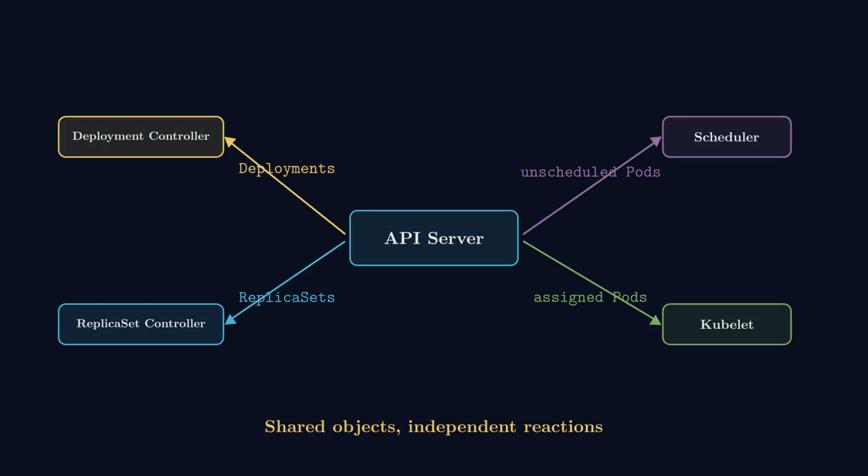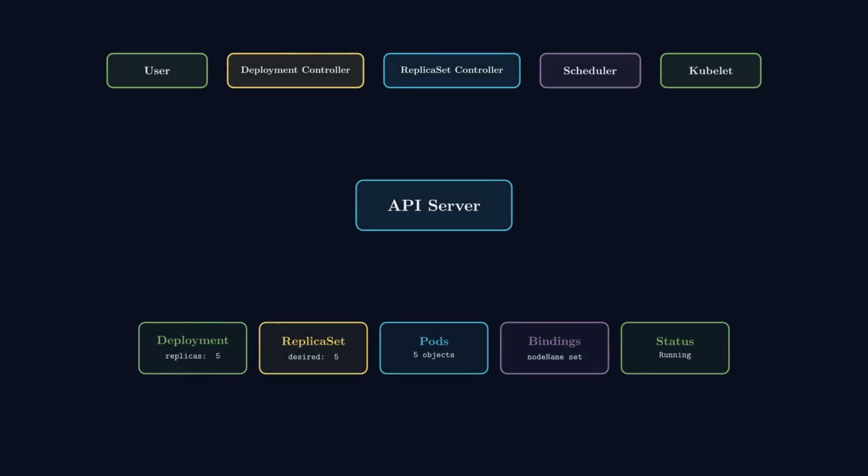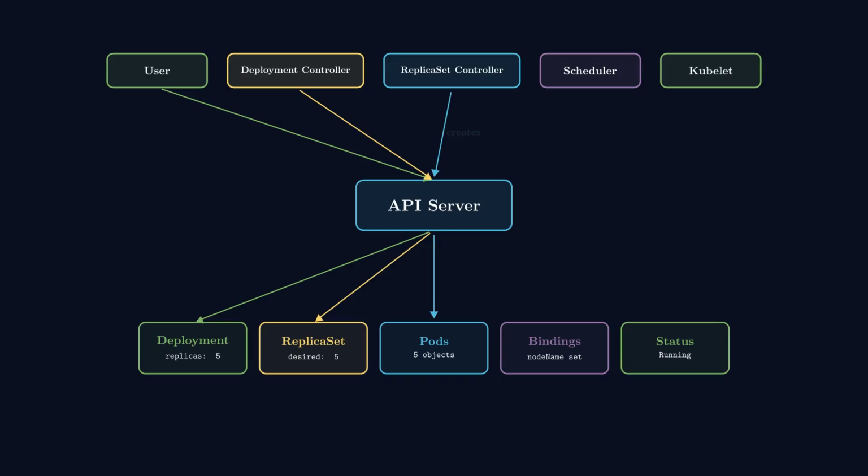Now the indirect design becomes clear. A user writes a deployment. The deployment controller writes a replica set. The replica set controller writes pod objects. The scheduler records node assignments. Kubelets report running status. These components coordinate by changing shared objects, not by calling one another's private functions.